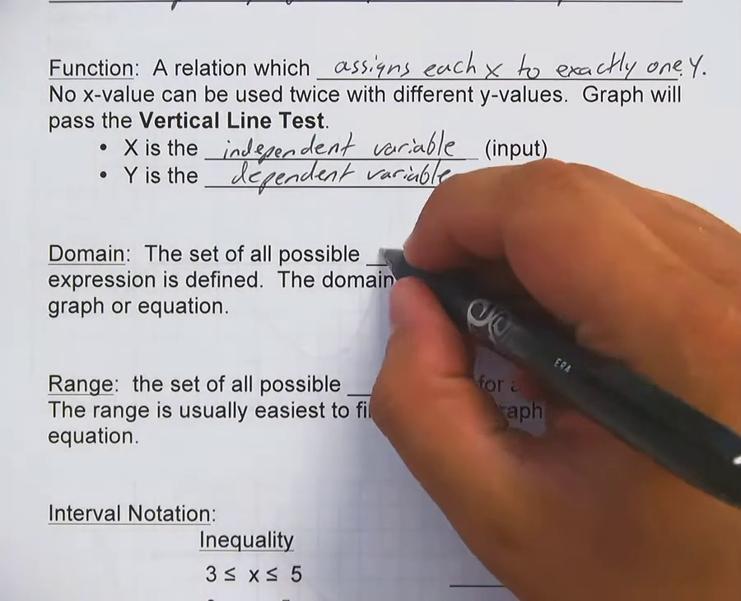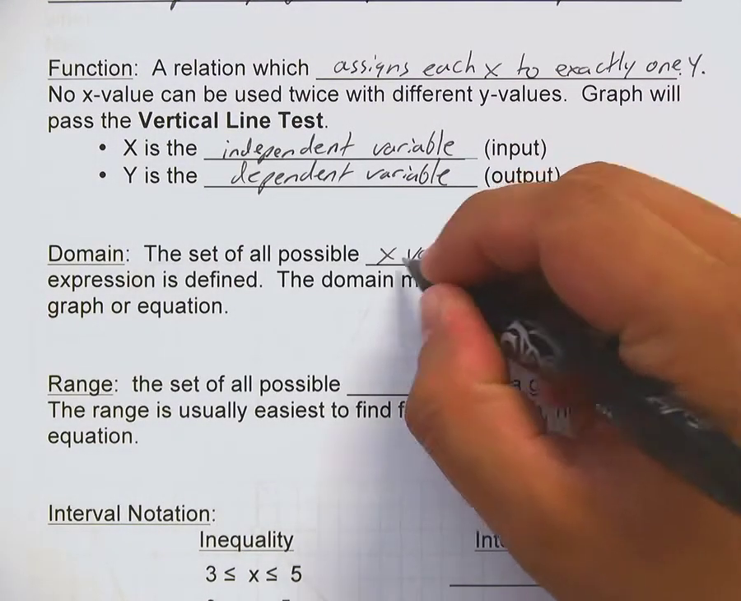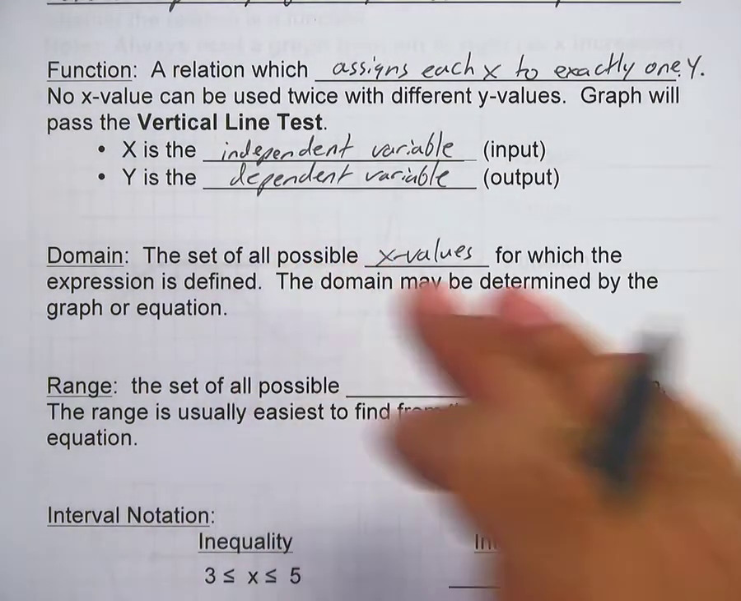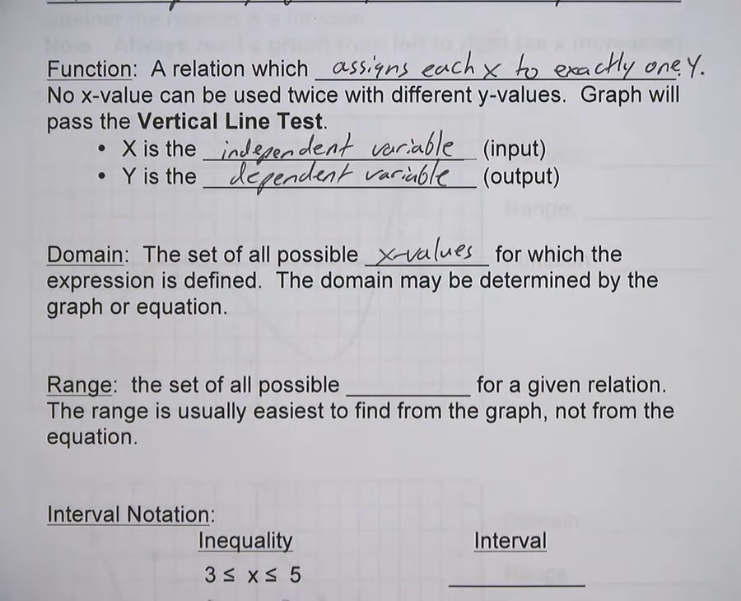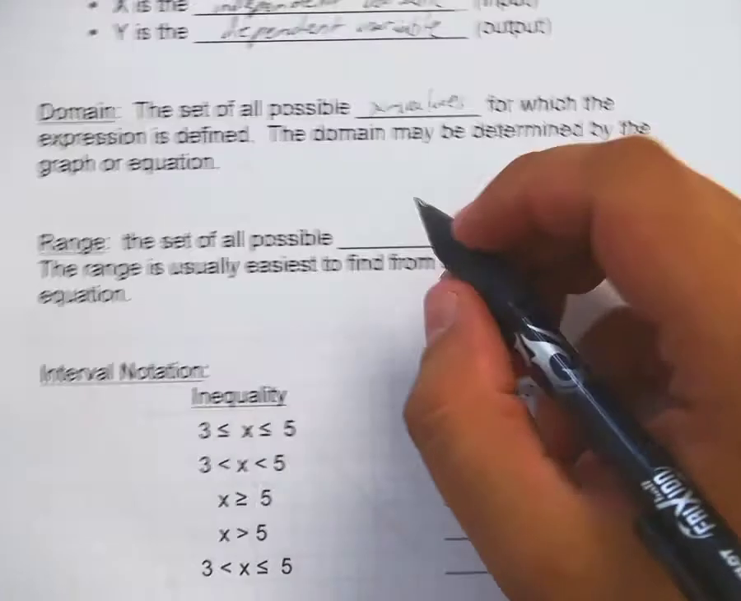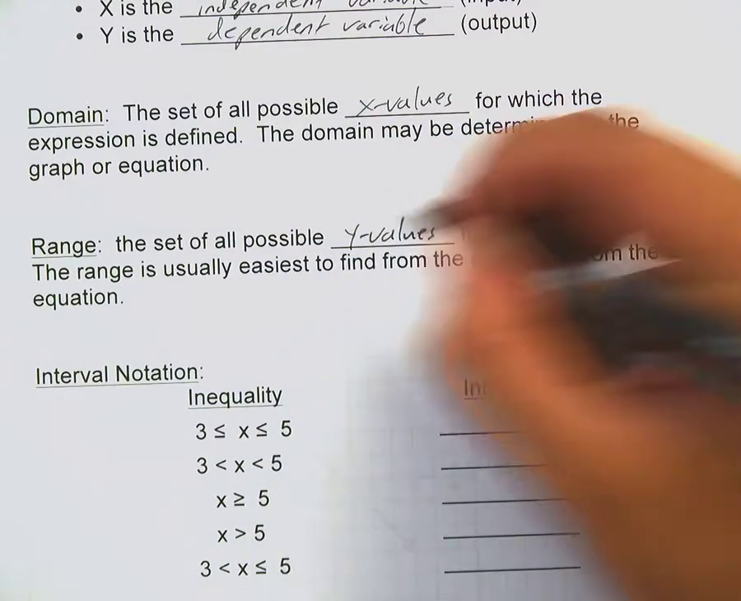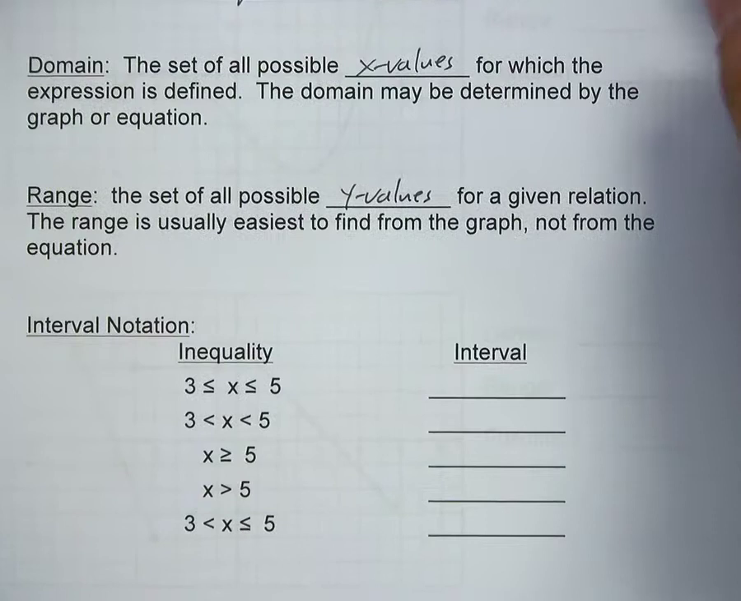So domain, we obviously know that those are all of the possible x values, right? If you just remember, domain is all possible x values. The domain can be determined by the graph or by the equation, either one you want to look at. Range, on the same hand, is all of your possible y values. It just kind of makes sense that those follow each other, right? For a given relation.